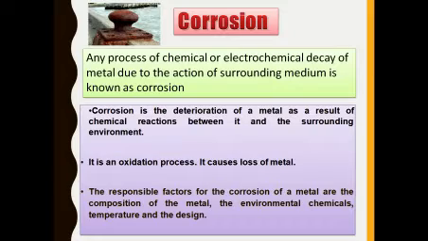of surrounding medium is called corrosion. Corrosion is the deterioration or decay of a metal as a result of chemical reaction between it and the surrounding environment. Obviously, corrosion is an oxidation process. It causes loss of metal. The responsible factors for the corrosion of metal are the consumption of the metal, the environment, chemical, temperature and the design.